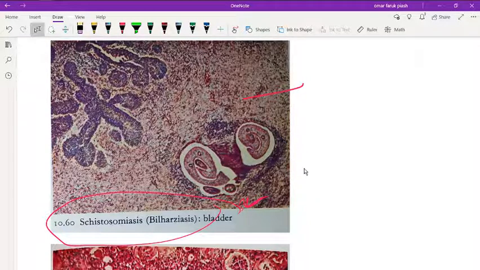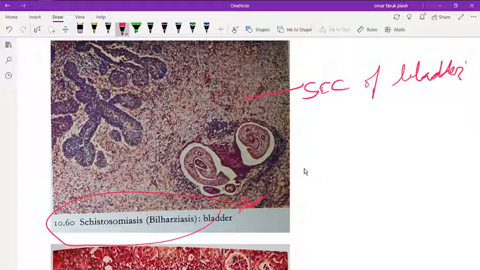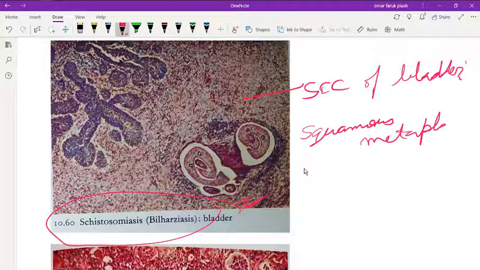In squamous cell carcinoma of the bladder, there is chronic irritation of the urinary bladder, which causes squamous metaplasia, then dysplasia, and can cause squamous cell carcinoma.